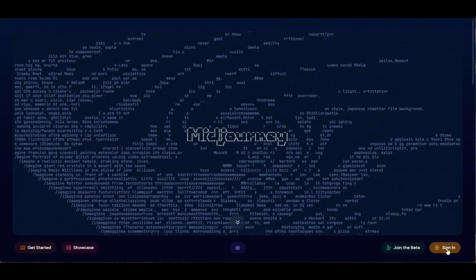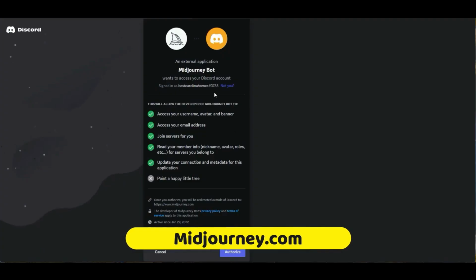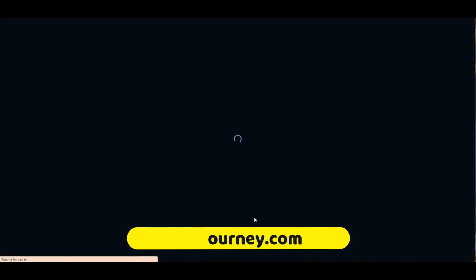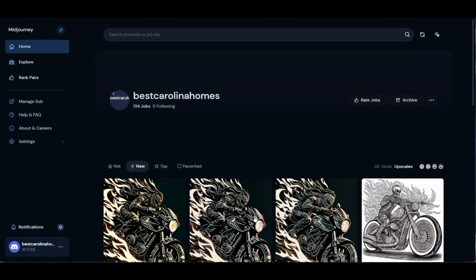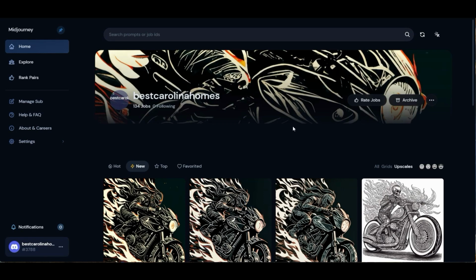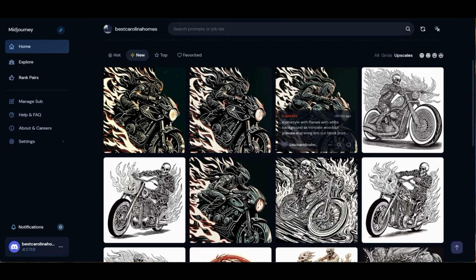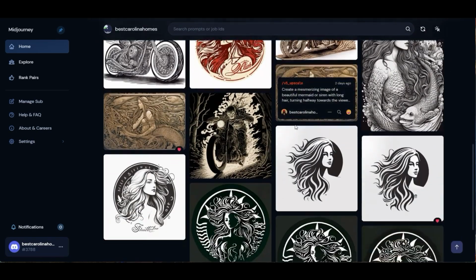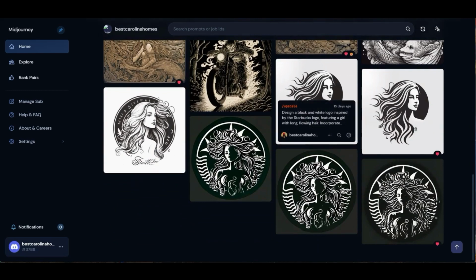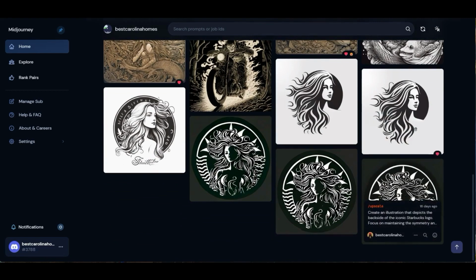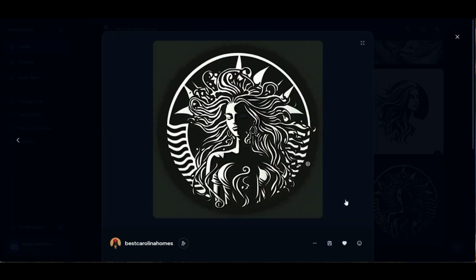At first, we go to midjourney.com and we sign up and then sign in. You can see I already generated some images for me to cut and sell. The beauty about those is you have full control over how it works, and also you don't have to deal with the copyright issue, and it's better than grabbing something from the internet.